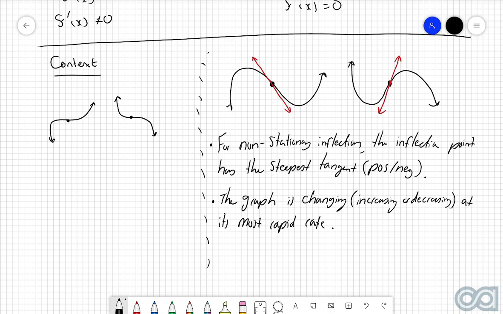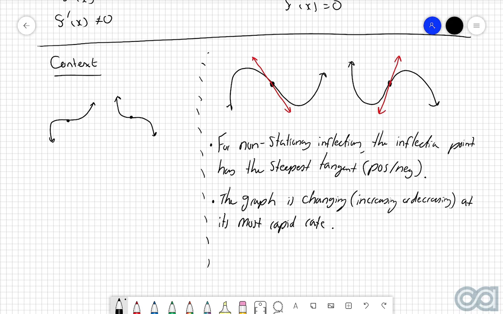So this is realistically the big practical application of inflection points. It tells us when the tangent is going to be its steepest, whether in the positive direction or the negative direction. But what this means in a more practical sense is it tells us when a particular quantity is changing at its fastest rate. Now, the reason why this could be quite important, let's give a good example of a medical thing. Let's say you inject a drug into a particular person. The effectiveness of that drug follows a cubic graph, for example. Then you will ultimately want to know when the effectiveness of that drug is changing, whether it be increasing or decreasing, at its fastest rate.